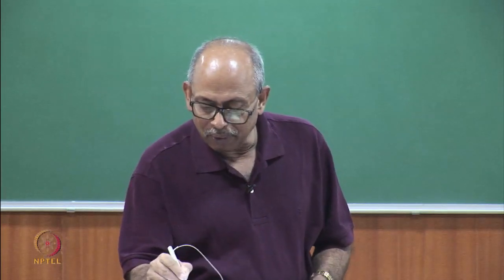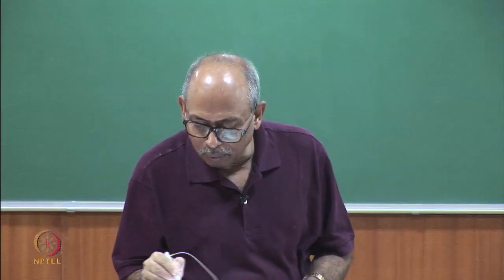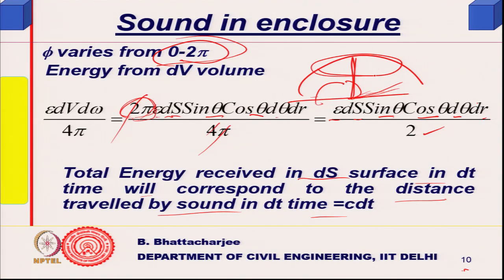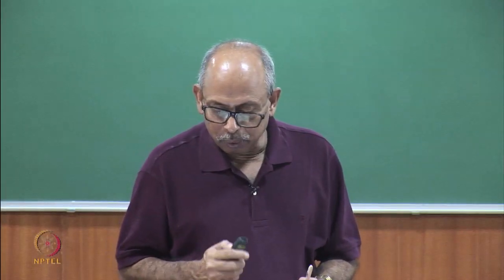So, 0 to pi by 2 will automatically cover the other side also, because I have already taken the full ring, 2 pi. So, if I take 0 to pi by 2, the whole of the hemisphere will be covered. So, that is what I am doing.